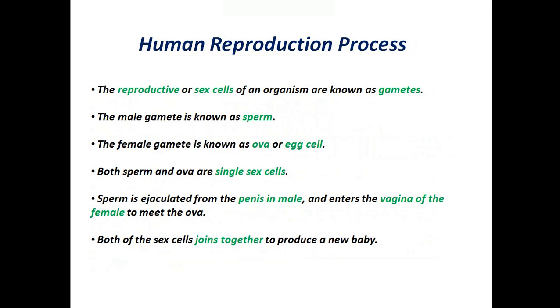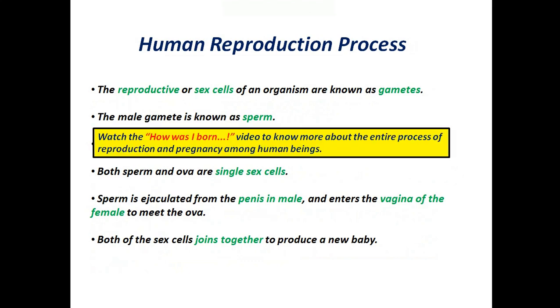Human reproduction process. The reproductive or sex cells of an organism are known as gametes. The male gamete is known as sperm. The female gamete is known as ova, or egg cell. Both sperm and ova are single-sex cells. Sperm is ejaculated from the penis in male, and enters the vagina of the female, to meet the ova. Both of the sex cells join together to produce a new baby, or you can say offspring. Again, more on human reproduction process is available in the How Was I Born video.